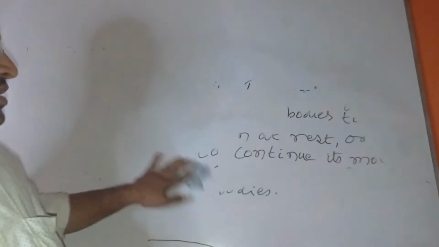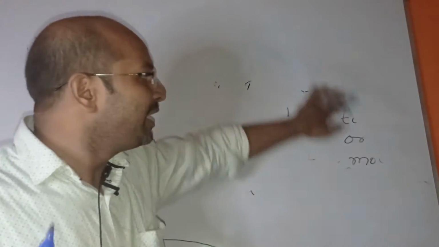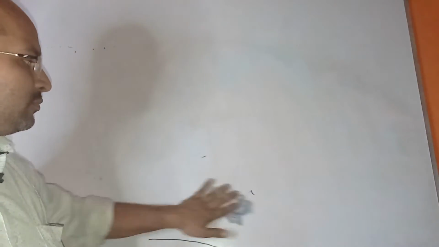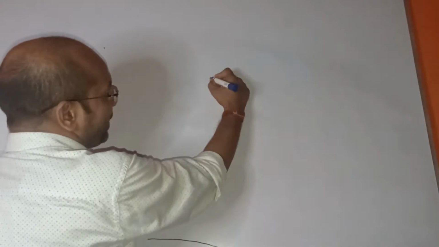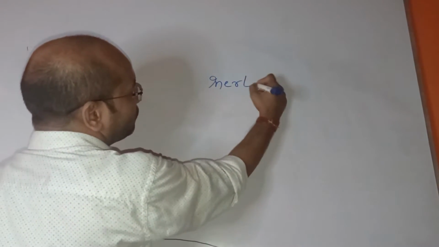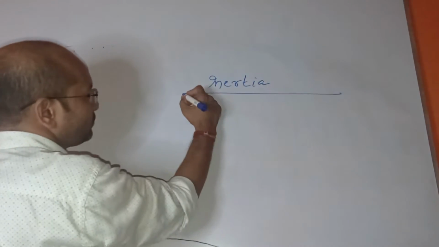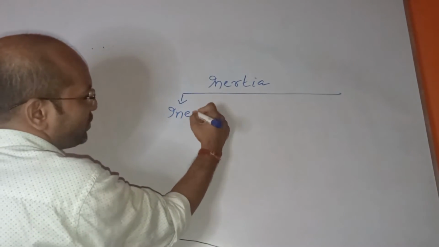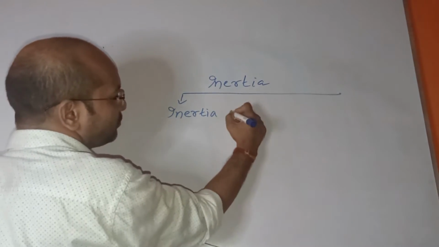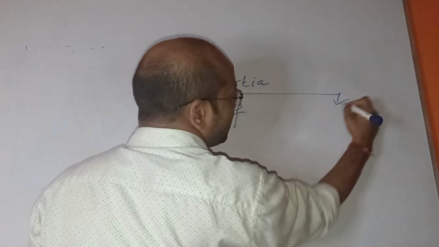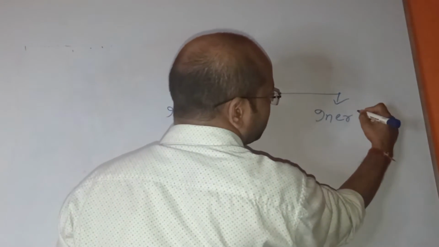First, let me make you understand how many types of inertia are there. There are two types of inertia. What are those? Inertia is of two types. Inertia of rest, and the second one is inertia of motion.